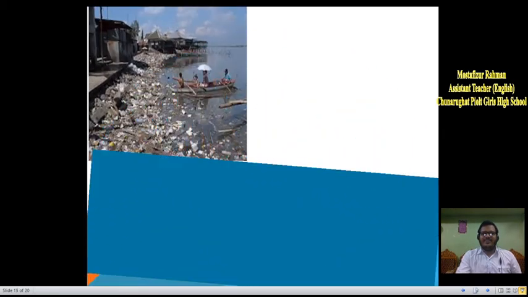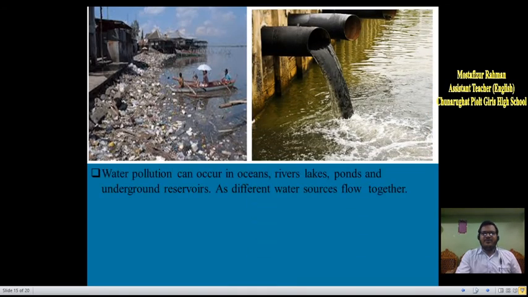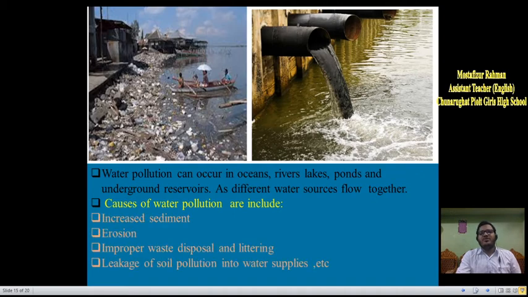Dear learners, here are some pictures. In this picture, we see that industrial waste or toxics are being dumped in water, and it creates water pollution. Water pollution can occur in oceans, rivers, lakes, ponds, and underground reservoirs as different water sources flow together.